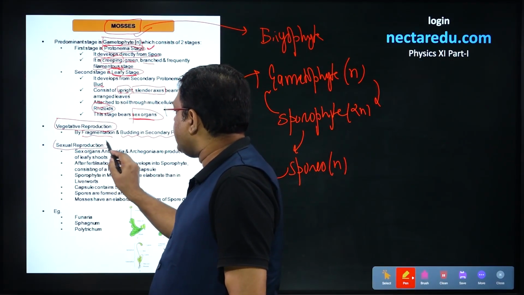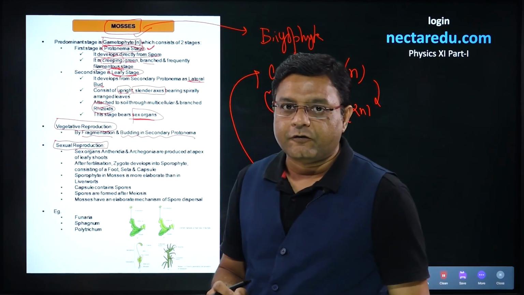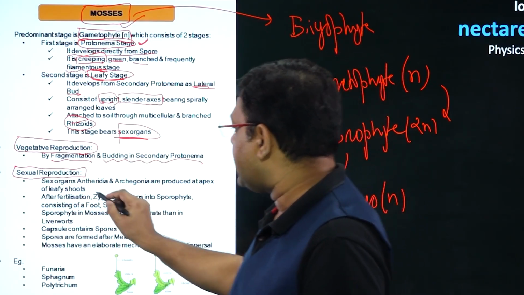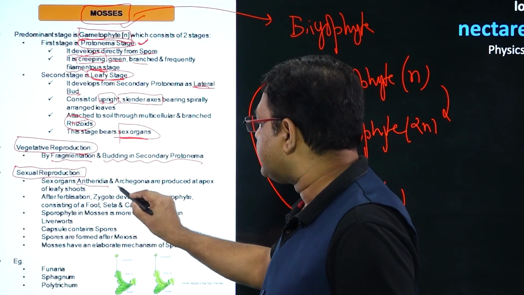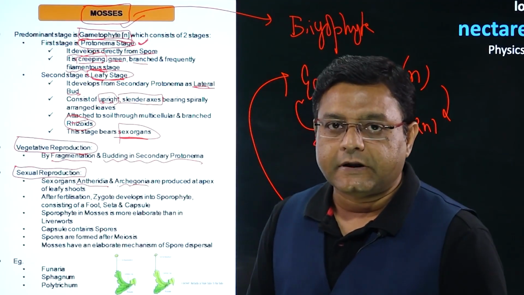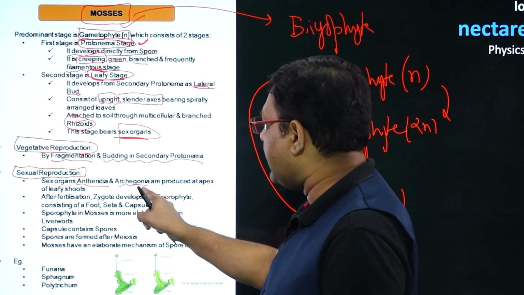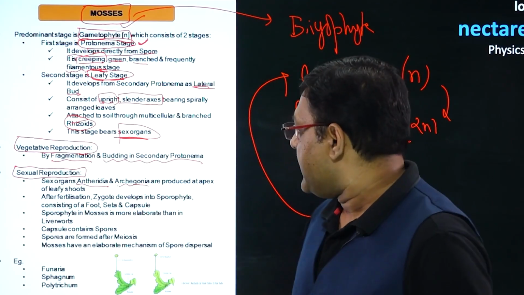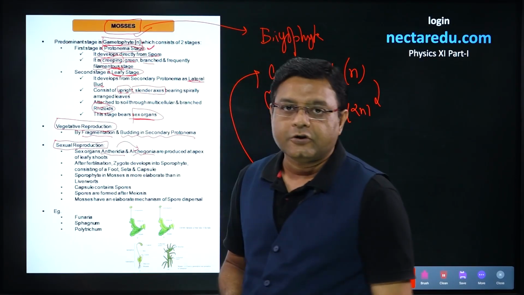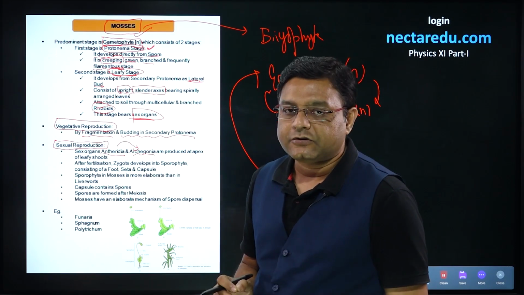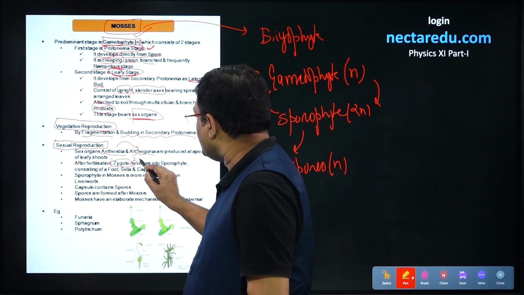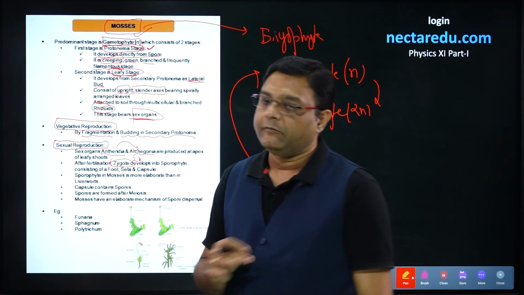Talking about sexual reproduction, in which gametes will be formed, there will be sex organs. Male sex organs are called antheridia. Female sex organs are called archegonia. Antheridia will be producing male gametes, and archegonia will be producing eggs. Now, the male gametes will come to the archegonia, and that is how fertilization will occur. If fertilization occurs, then a 2N or diploid zygote will be formed.